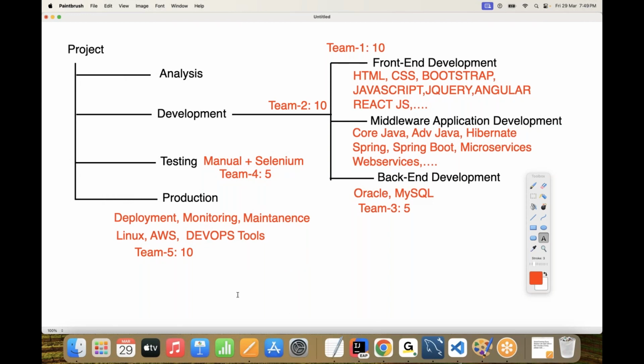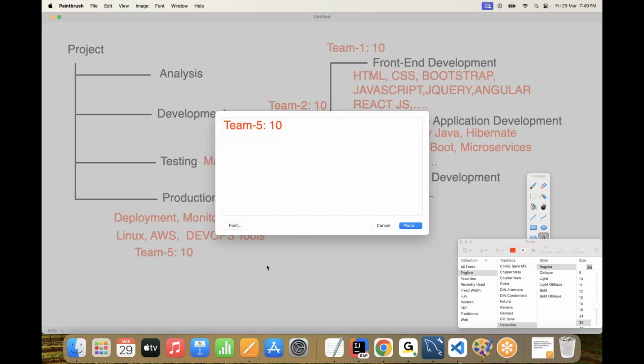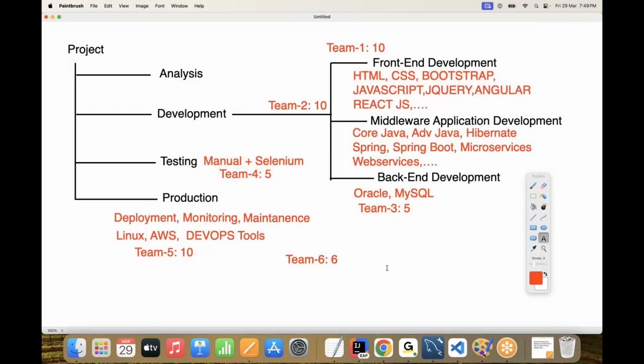Observe carefully. Not only that, there is also a server administrator stream, team 6, where 5 to 6 members work. How many teams are working together to complete a project? Almost all 6 teams. On an average, how many members are working on this particular project? Almost 60 developers are working on this project.